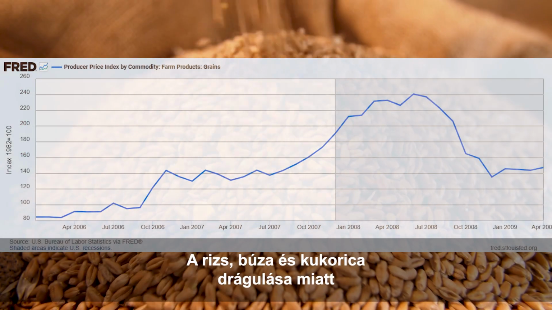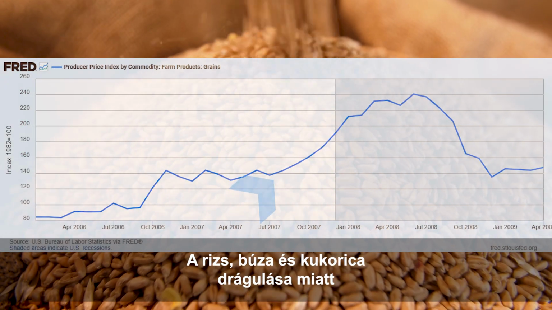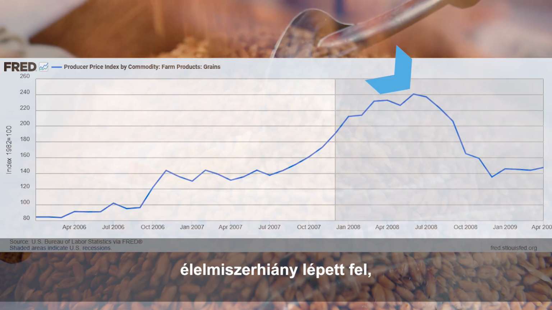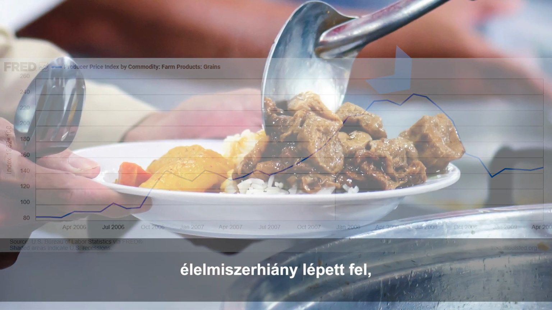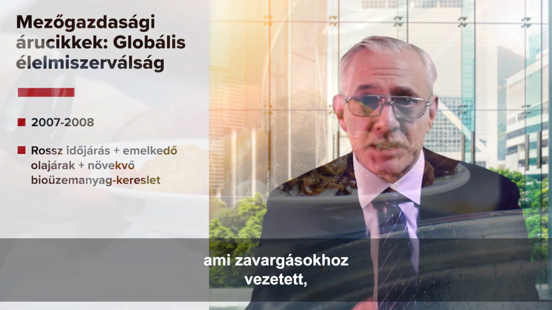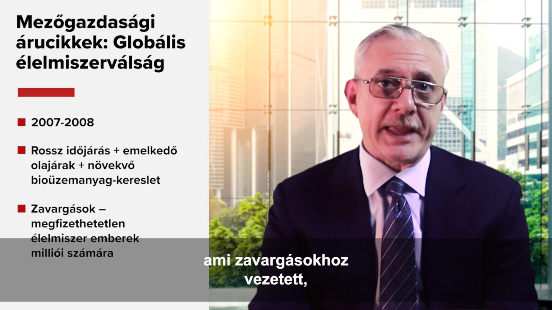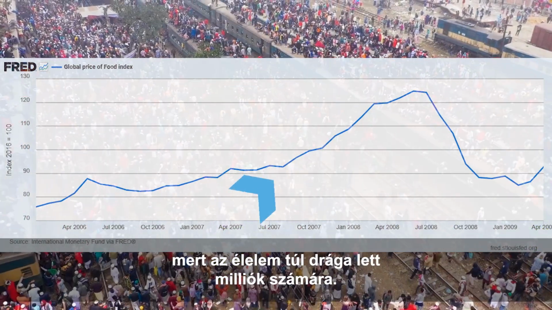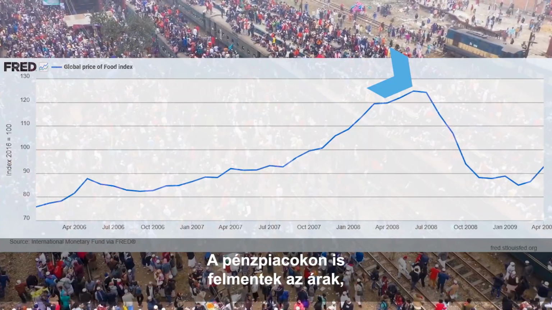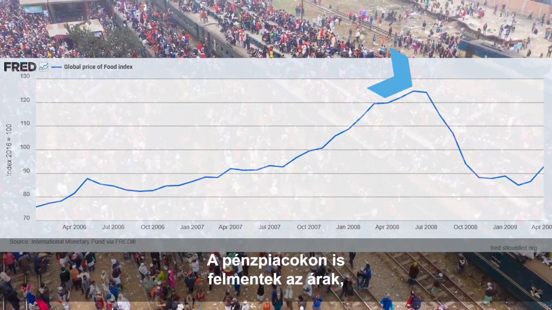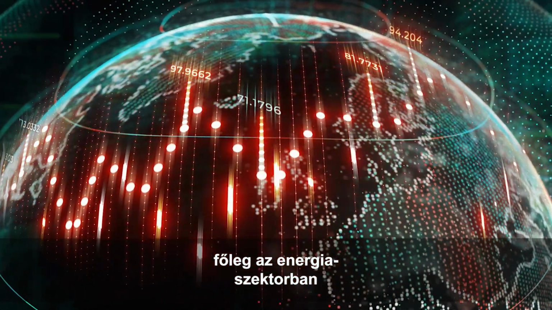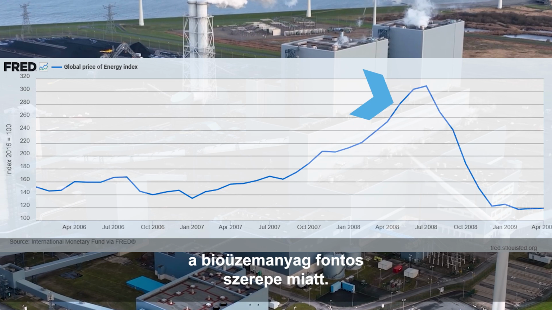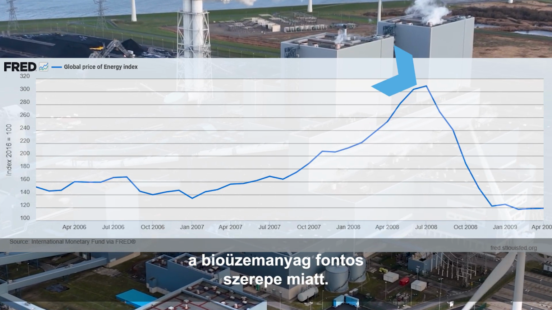Prices of basic food staples like rice, wheat, and corn, for example, shot higher, creating food shortages in many developing nations. And this, in turn, spurred social unrest in countries like Egypt, Haiti, and Bangladesh, where food became unaffordable for millions of people. The spike in agricultural commodity prices also impacted global financial markets, especially in the energy sector, as biofuels became more prominent in the energy mix.